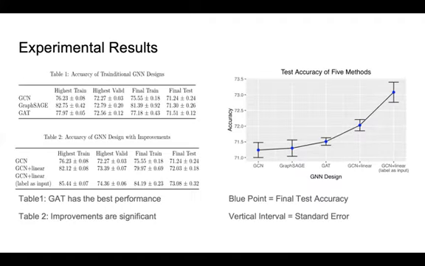Next. Let me introduce the experimental results of our project. Table 1 shows that GAT has the largest test accuracy among the 3 classical GNN methods. In Table 2, the results of the second specific aim show that these 2 improvements have been very significant in this case, since the GCN model adding a linear connection with 3 parameters and label as input has the largest test accuracy. The figure on the right shows the test accuracy of each GNN design. The blue points represent the test accuracy and the vertical interval represents the standard errors.